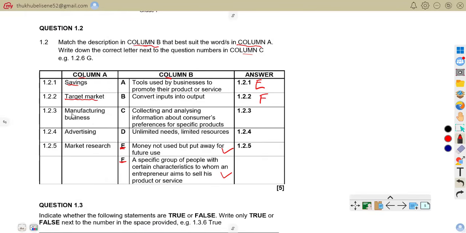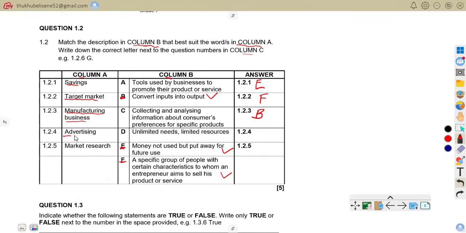Then coming to manufacturing business. You can see the manufacturing business is going to match with B. The manufacturing business converts the inputs into output. So they are there to make sure that they convert raw materials into finished product. So the correct answer is B.